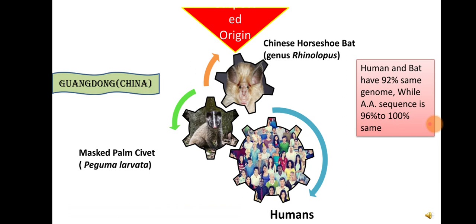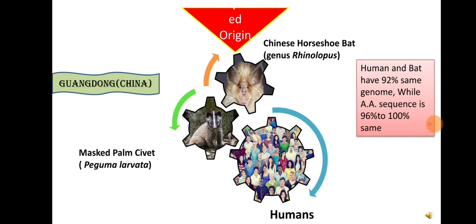When the genomes of human and bat viruses are aligned, 92% of nucleotides are identical. Amino acid sequences are 96 to 100% identical for all proteins except the receptor binding spike proteins, which are only 64% identical. Mutation of spike proteins allowed the virus to jump from bat host cells to another species, or it is transmitted directly to humans, or maybe transmission to humans occurred through infected civets. So we can conclude that the horseshoe bat appears to be the natural reservoir for SARS-CoV, with the civet cat serving as an intermediate.